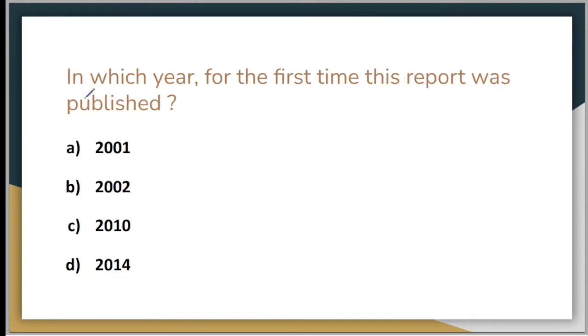Now your next question is, in which year for the very first time was this report published? So in which year for the very first time was this whole World Press Freedom report or index published? Your option A is 2001, option B is 2002, option C is 2010, and option D is 2014. What is the correct answer? The correct answer is of course option B, which is 2002. In the year 2002, for the very first time, the World Press Freedom Index was released.